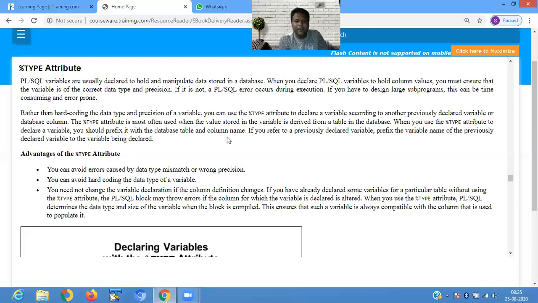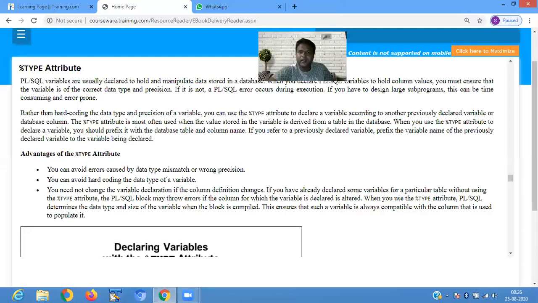Advantages of the type attribute: you can avoid errors caused by data type mismatch or wrong precision. Suppose you define a PLSQL variable as varchar, and in your employee table the data type is number.